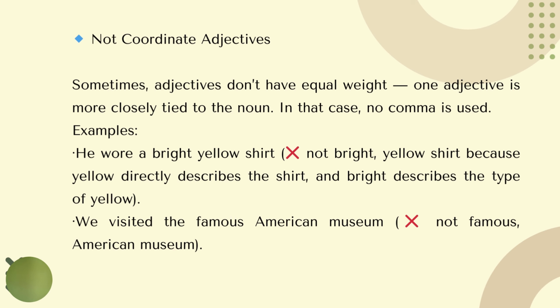So in here you don't say comma like this one, okay? Because if we add and in here, the meaning will be different. The famous and American museum, so it will be different. So in this second sentence, it's not coordinate adjectives.